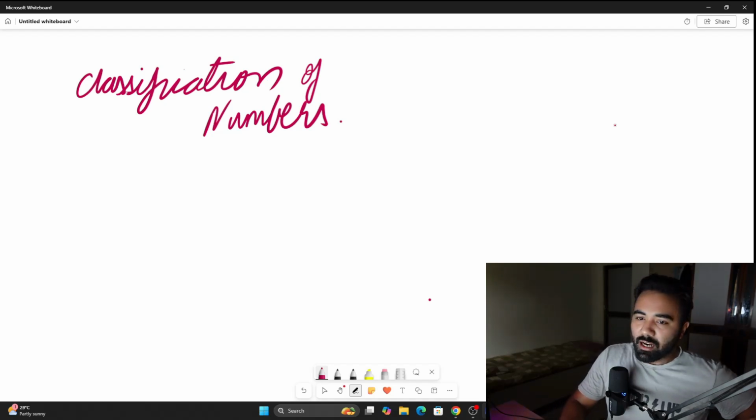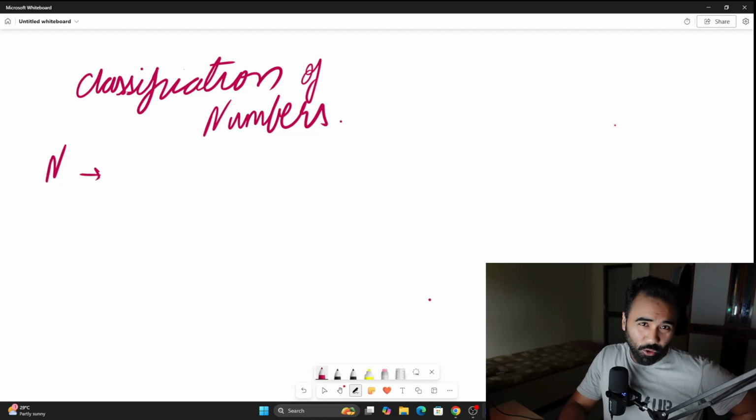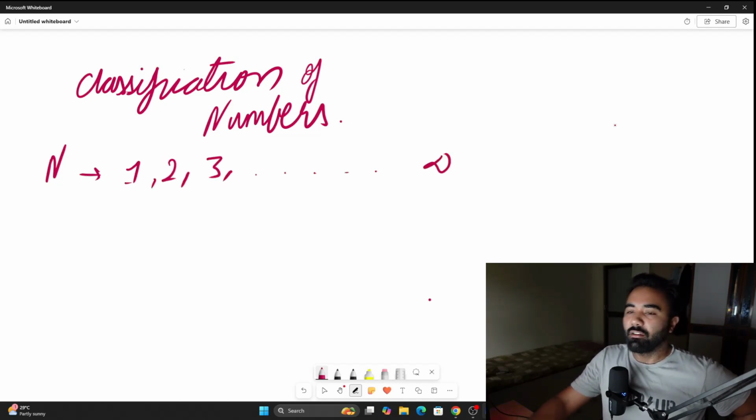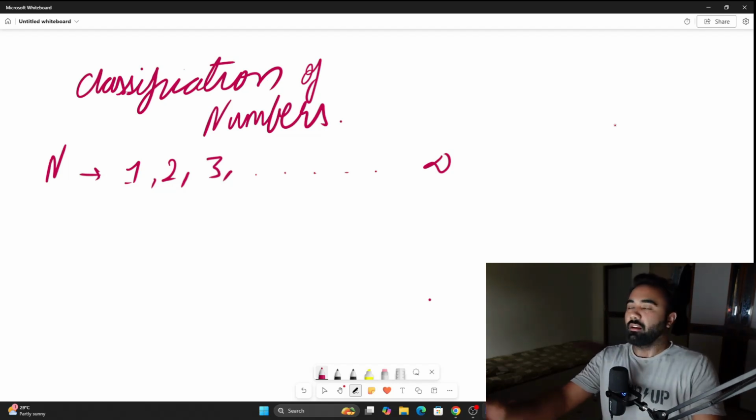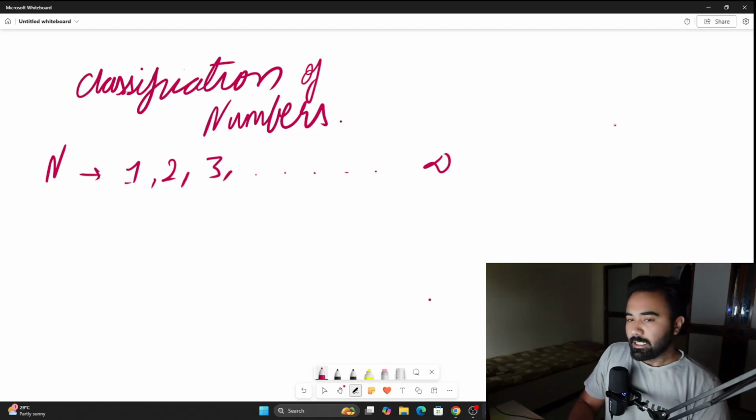Classification of numbers starts with natural numbers. We denote those numbers by capital N, and all the positive numbers excluding 0, that is 1, 2, 3 up until infinity, are called natural numbers, as in they're just there, natural numbers. This is very important because further when we move on to the topics of rational, irrational, it will help if this classification is clear inside your head.